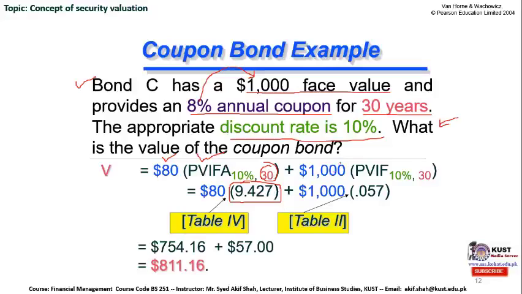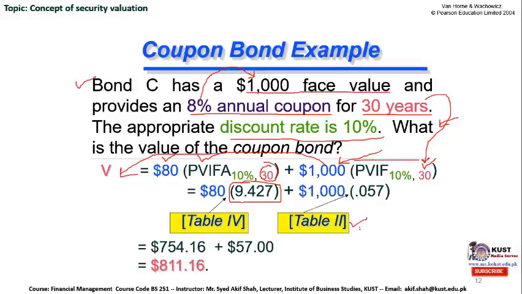Similarly, this 1000 is the face value that the investor is going to receive at the end of the 30th year. Therefore, one should discount this value back to time 0 only a single time, because we are not going to receive this 1000 face value at the end of each year. Rather, we are going to receive this maturity value at the completion of the 30th year. Therefore, this is a single amount, not an equidistant same amount over the period of 30 years. Therefore, we have to discount it with the help of the present value interest factor table, which is table number 2.